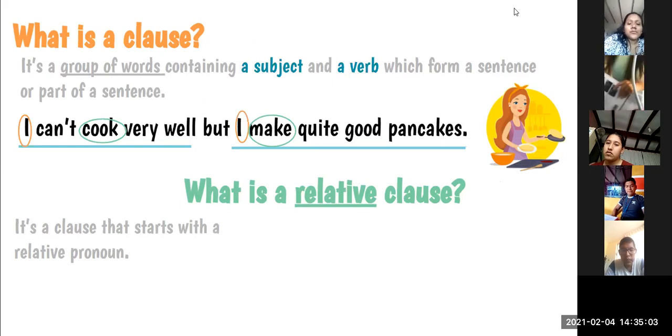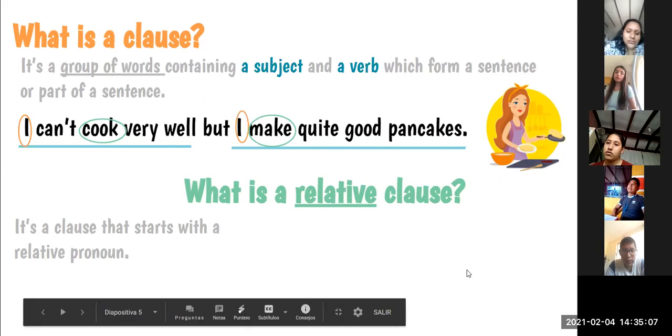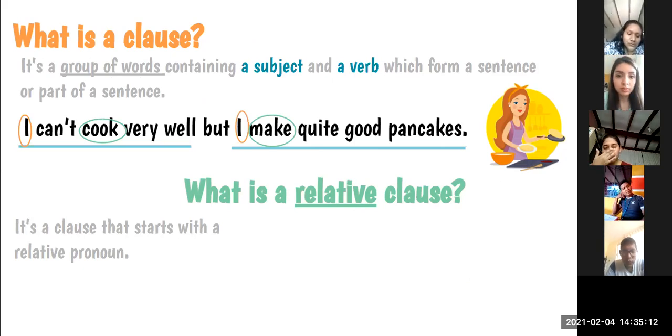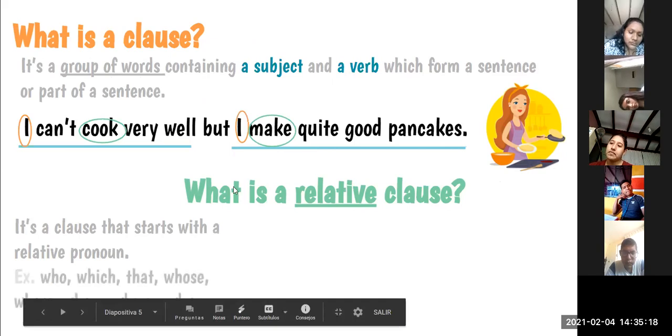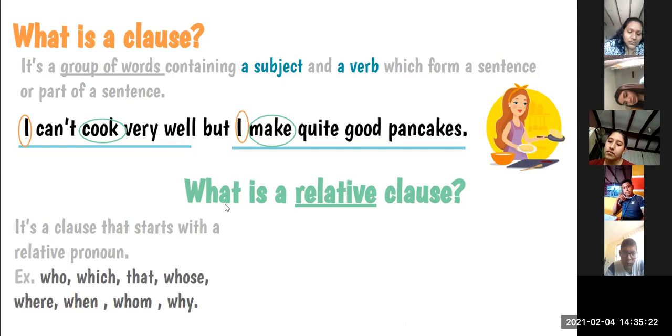Who, whose, that, where, which, when. Very good. Yes, we have a lot of relative pronouns. Here we have who, which, that, whose, where, whom. Okay, we have a lot of them. These are some examples.